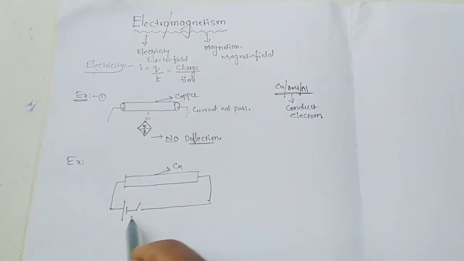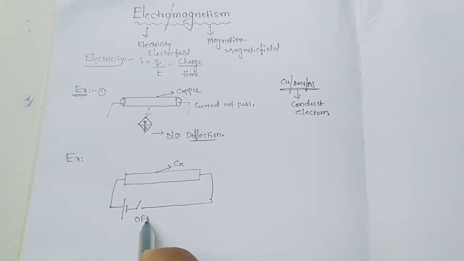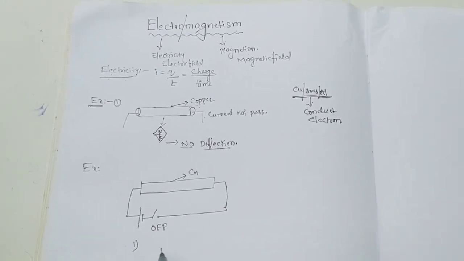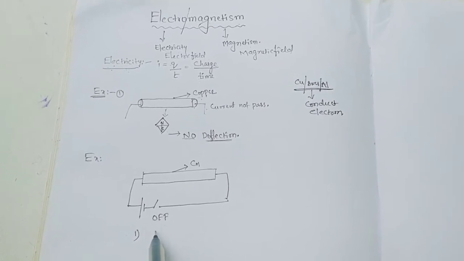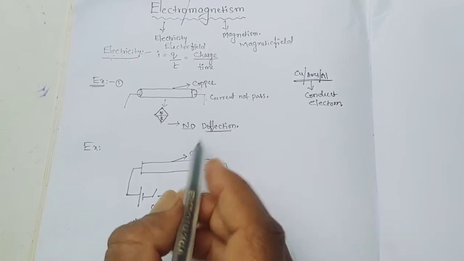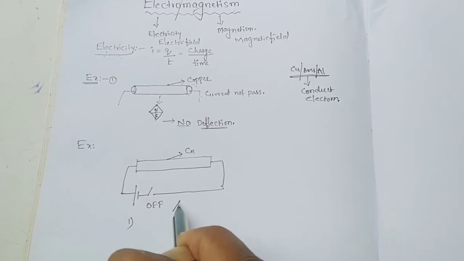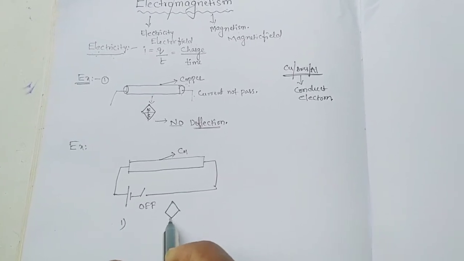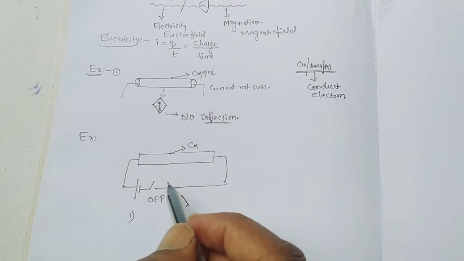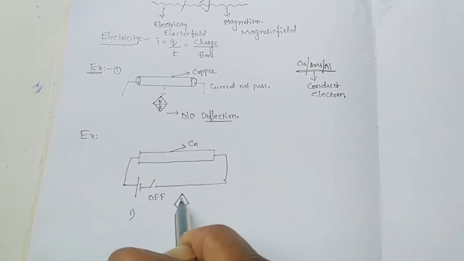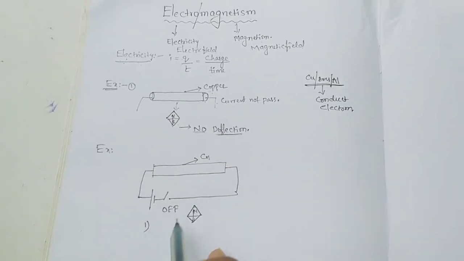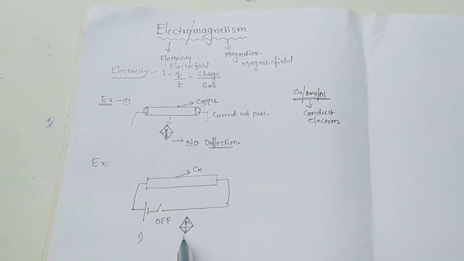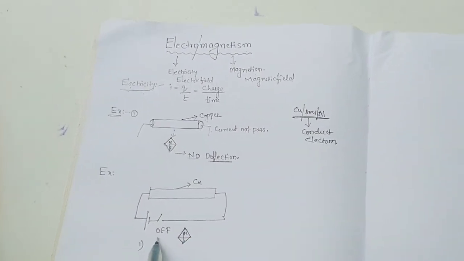So now the switch is off. Then we switch on and observe the magnetic needle. We keep the compass needle below the conductor. First, with the switch off.